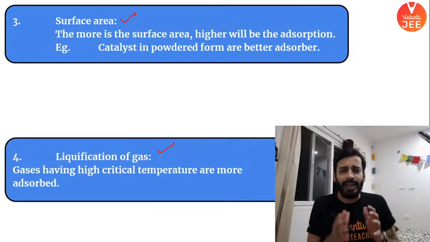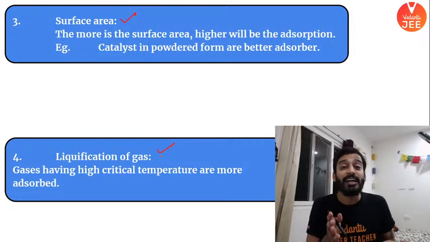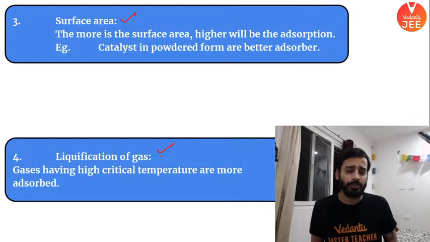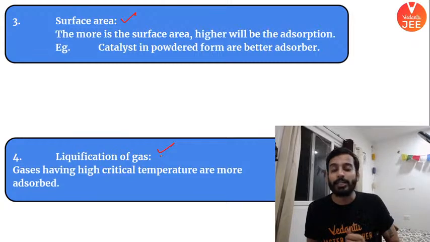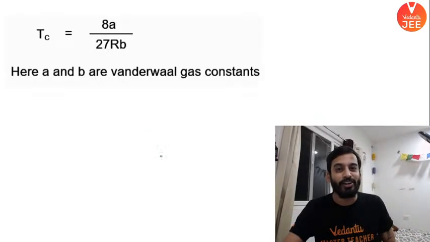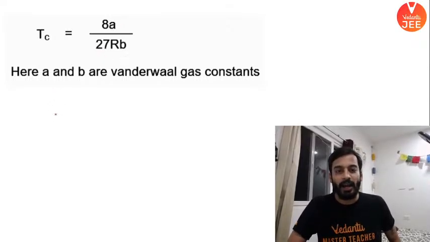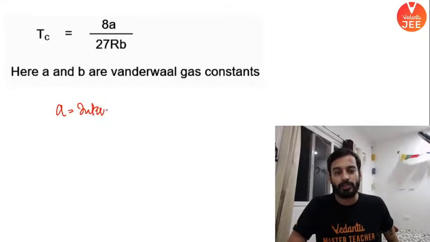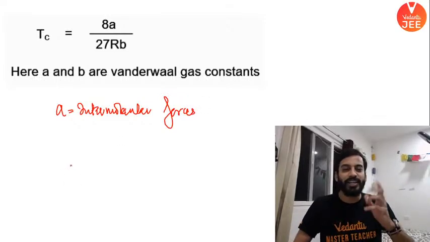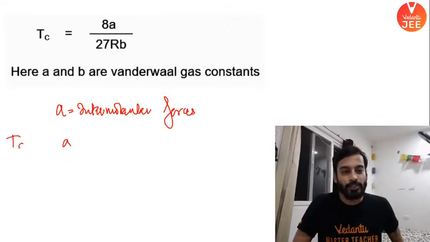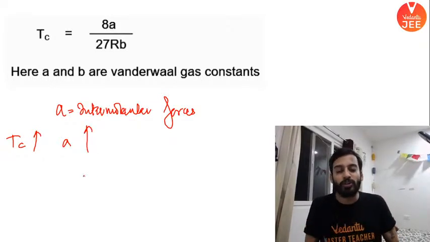Liquefaction of the gas. The gases which have high TC value, critical temperature, are easily adsorbed. Liquefaction of a gas, I tell you what does it mean. The gases which are having higher critical temperatures are more easily adsorbed. What does it mean? What is TC? 11th class. Do you recall your 11th class? TC is equal to 8A by 27 RB, where A accounts for intermolecular forces. If TC is more, A is more, means in the gas there are many intermolecular forces, right?